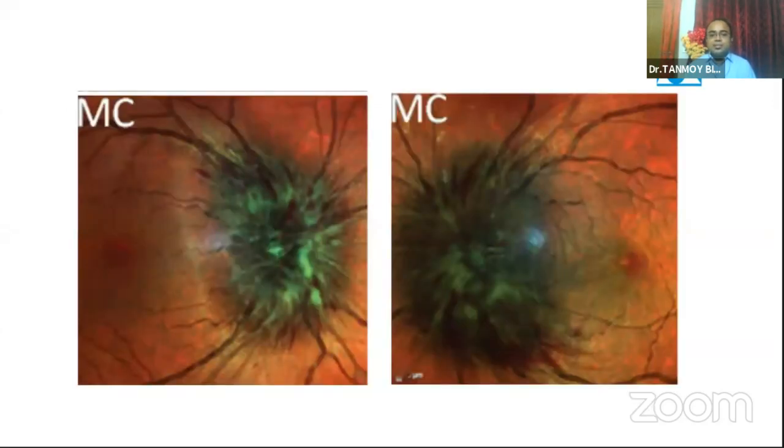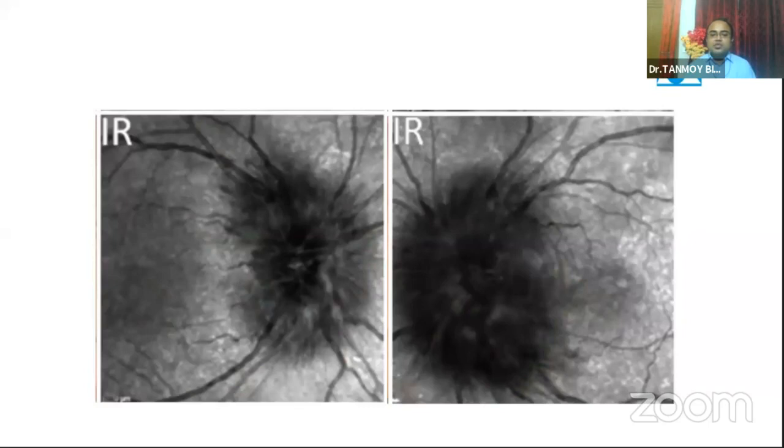So this is the image of true disc edema which was included in the same study, and this image shows a greenish hyperreflectance that extends well beyond the disc margins. It also shows irregular blurry margins and obscured disc vasculature. So this image shows the same eye in infrared. See how the obscured disc vasculature is very well noted on comparison with the previous infrared image.